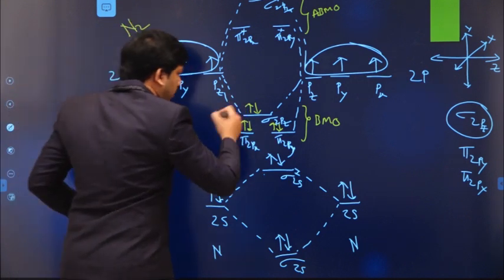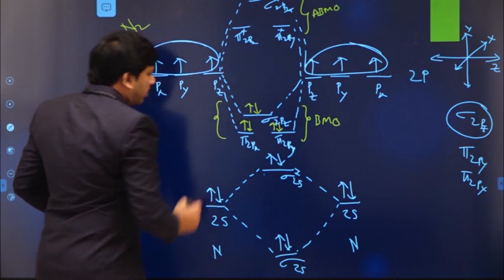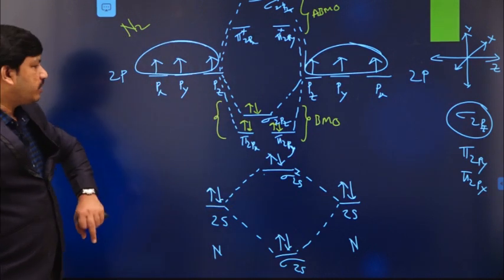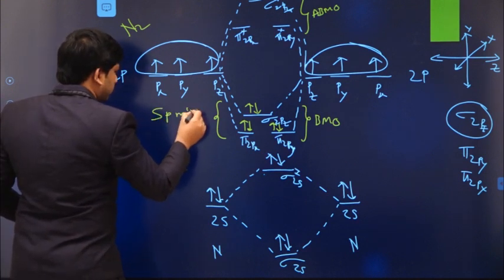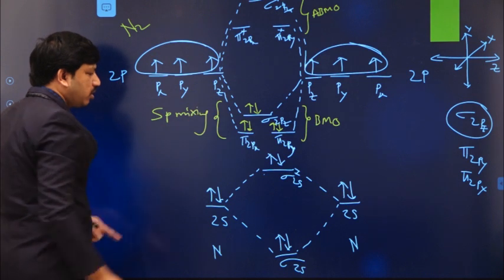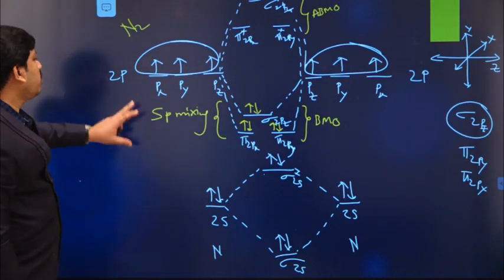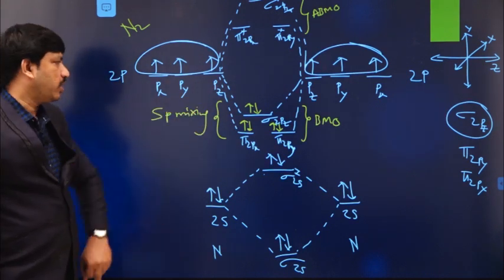But here we have observed that there is a change of energy order in this manner. This is mainly because of sp mixing. sp mixing is possible in the case of the nitrogen molecule. That we will see in the next slide.